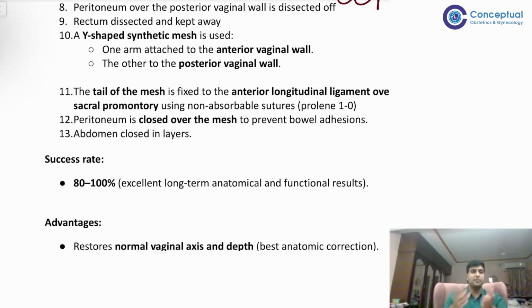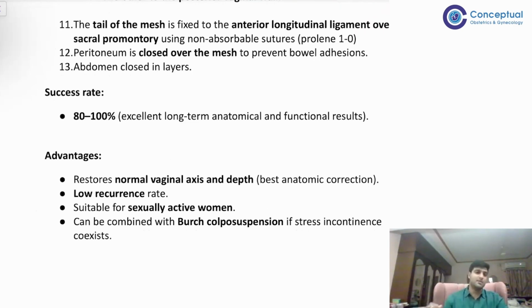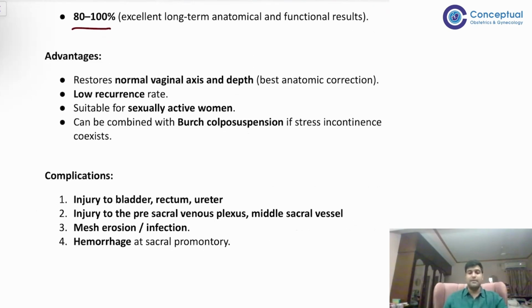You close the peritoneum over the mesh, and the abdomen is closed in layers. Done. Its success rate is very high. It has a success rate higher than sacrospinous fixation, 80 to 100%. Reaches up to 100%. Right?